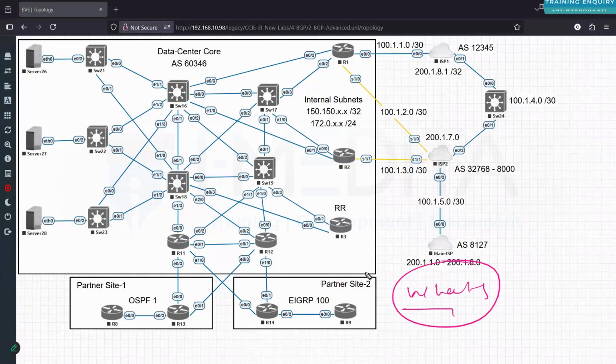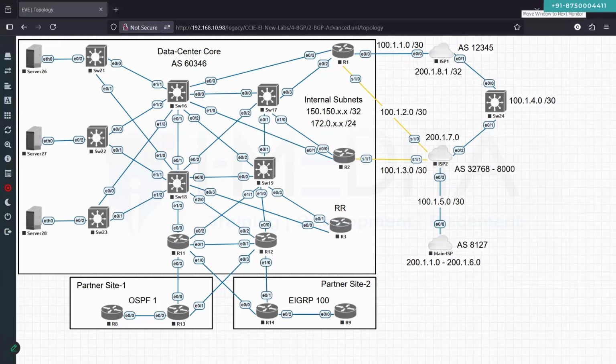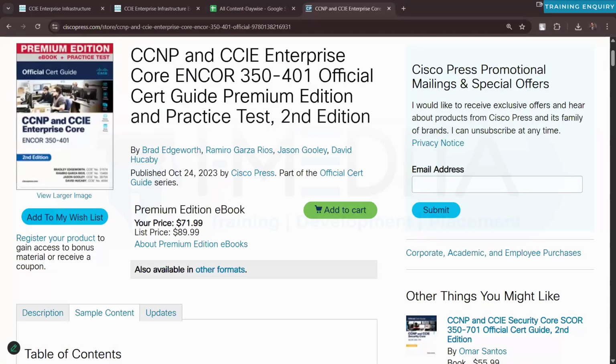So when you're doing some labs and you get stuck in some problems, you can drop a message in that group. We'll be doing the labs on the virtualized environment, especially on the EVE-NG. Packet Tracer we will not do. GNS3 and all those things we will not do. We will just work on the EVE-NG environment.